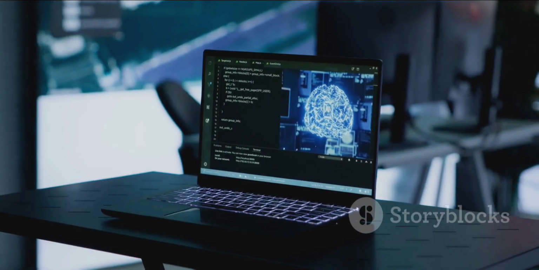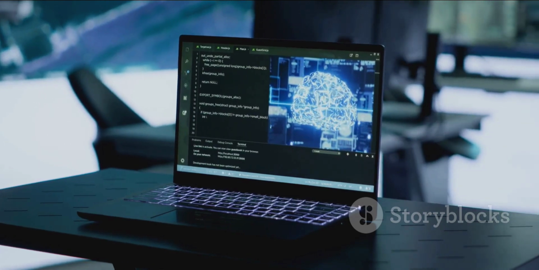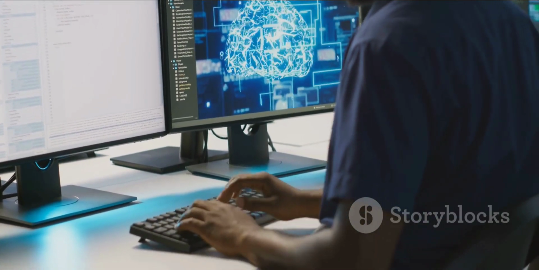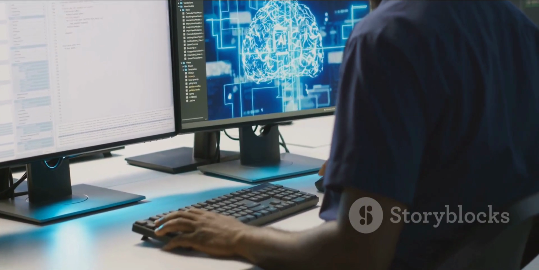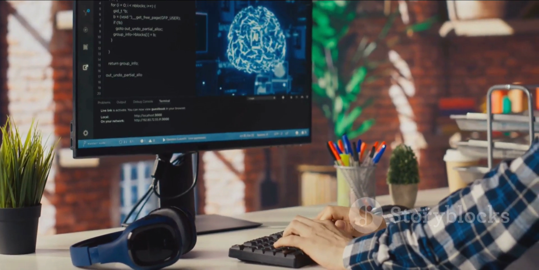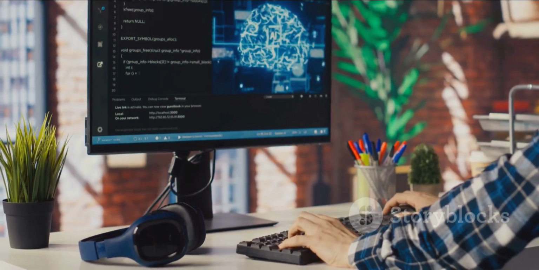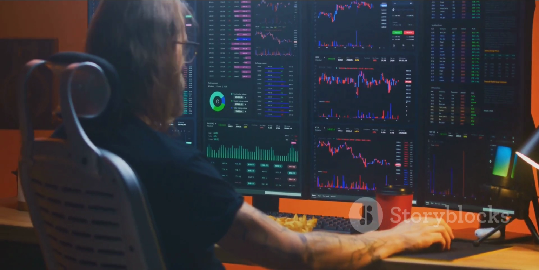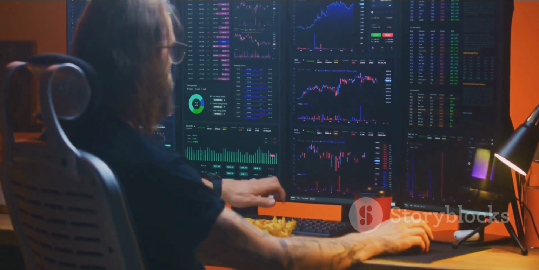The second critical tool is TensorFlow. This is an open-source library developed by Google for machine learning and artificial intelligence. We'll use TensorFlow to create the brain of our trading bot. Its job will be to learn from historical stock price data and make predictions about future prices. TensorFlow really simplifies the process of building complex mathematical models, known as neural networks. These networks are inspired by the human brain and are exceptionally good at finding patterns in data. By feeding it past stock prices, we can train a model to forecast what the price might do next, which is the core of our trading strategy.